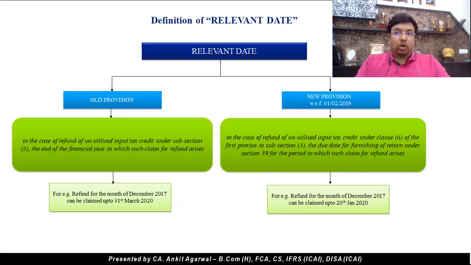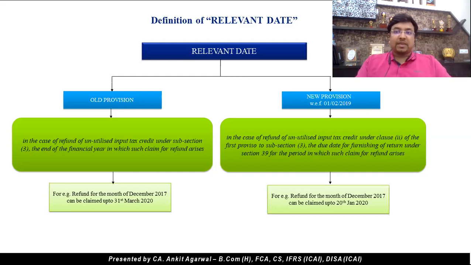The old provision was something like this. It says the relevant date is the end of the financial year in which such claim for refund arises. For example, if we are claiming a refund for the month of December, the end of financial year will be 31st March 18, and hence 2 years from 31st March 18 is 31st March 20, and hence as per the old provision, the refund for the month of December 17 would have been claimed up to 31st March 20.